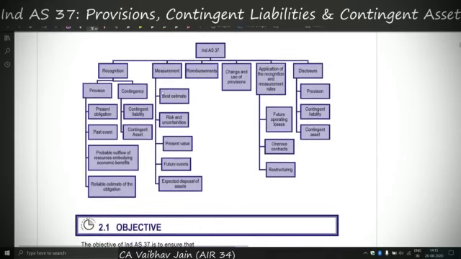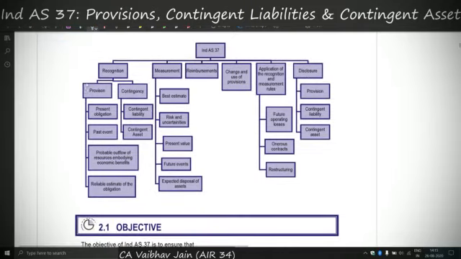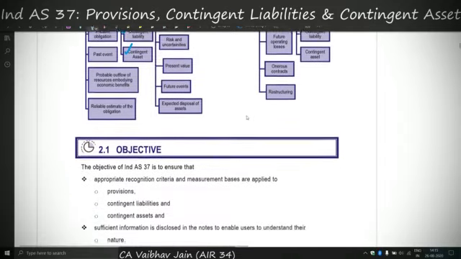So this is the unit overview. Basically, we'll be covering recognition and measurement, which is common to every Ind AS. Then there is the concept of reimbursement, change and use of provisions, application of the recognition and measurement rules, and lastly disclosure. Under recognition there are provisions and contingencies, so we'll cover provision, then contingent liability and contingent asset, as well as all other topics covered here.